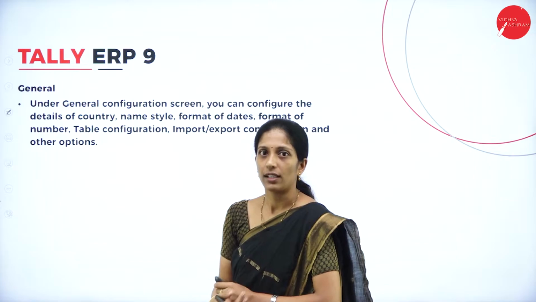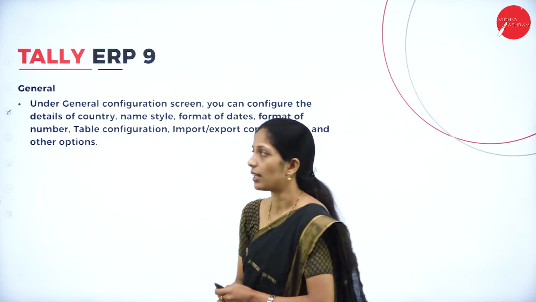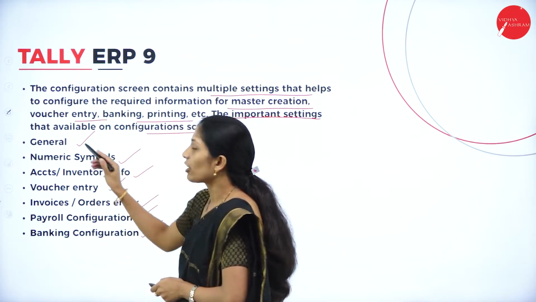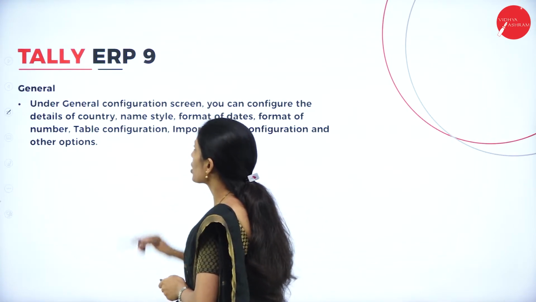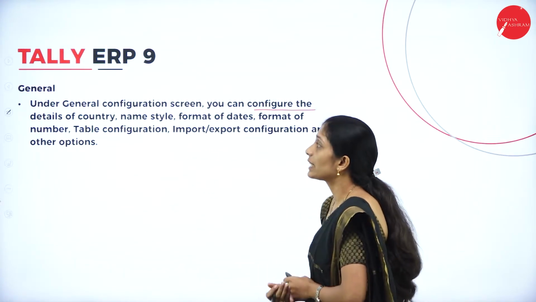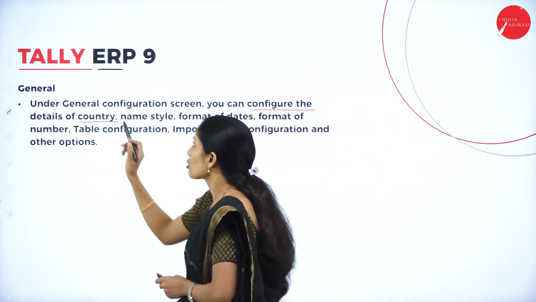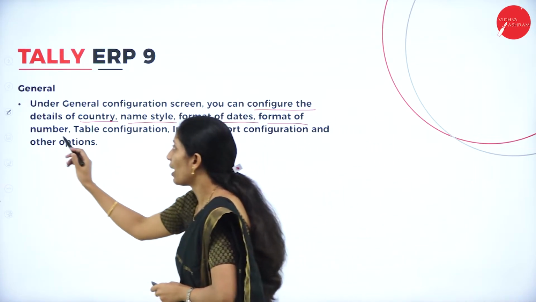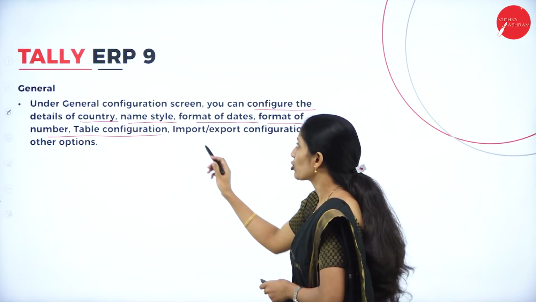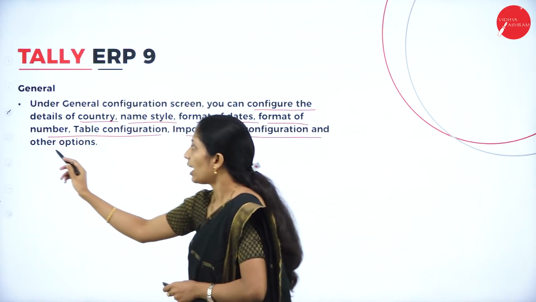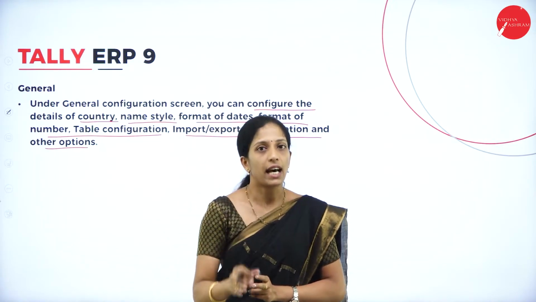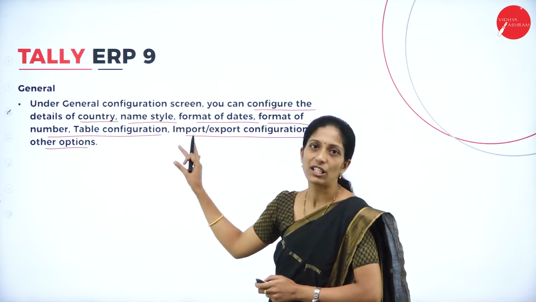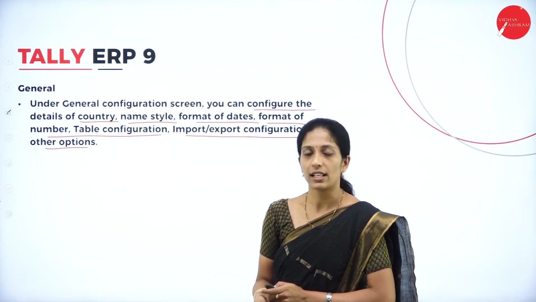Now coming to the first one, what you find in General. So in General, as I told you, these details will be available. If you click on General, what do you get? Under the General configuration screen, you can configure the details of country, name style, format of dates, format of numbers, that is, how you have to enter the number, table configuration, import export configuration and other options. So under Tally ERP 9, the first item you see is General, and there you will see this much information where they ask you to enter the details.